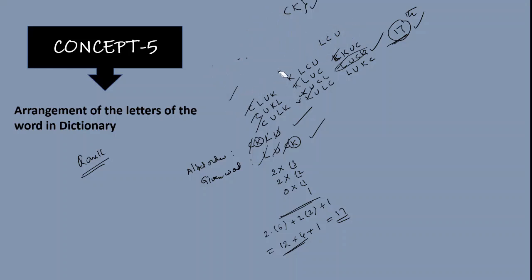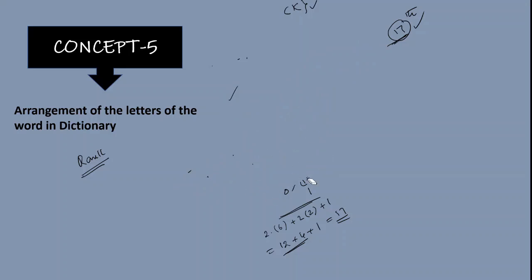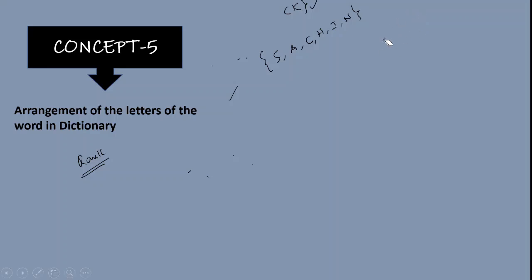Suppose another example I am concentrating, some very good model. Okay, Sachin is there, S-A-C-H-I-N. I want to find a rank of the word Sachin. So first what I am doing is, I am writing the given letters of the word, S-A-C-H-I-N.